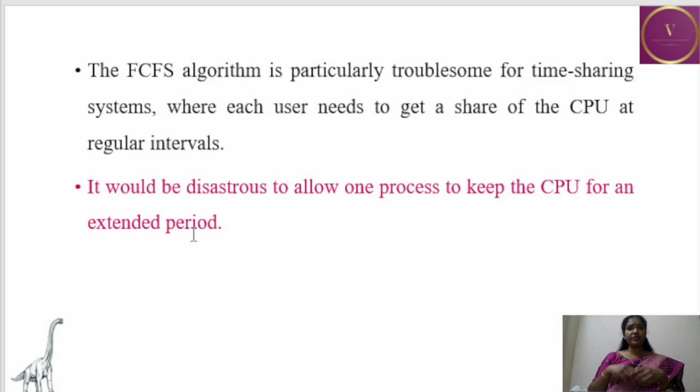Once P1 comes out of the CPU for some IO operation, process P2 will go and then process P3 will go into the CPU, and they will complete their work quickly. That is, they use the CPU for a lesser amount of time and come out.